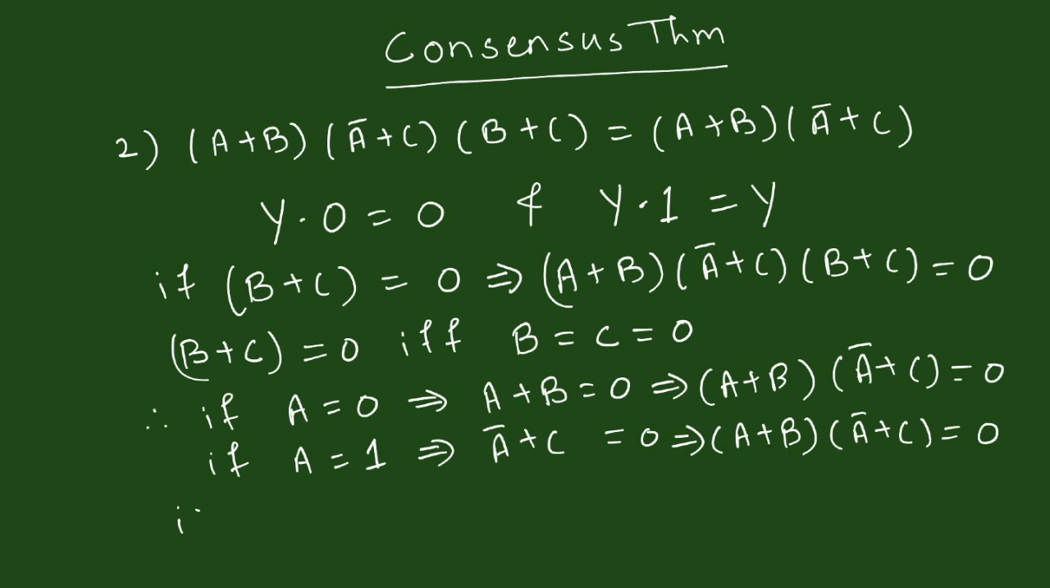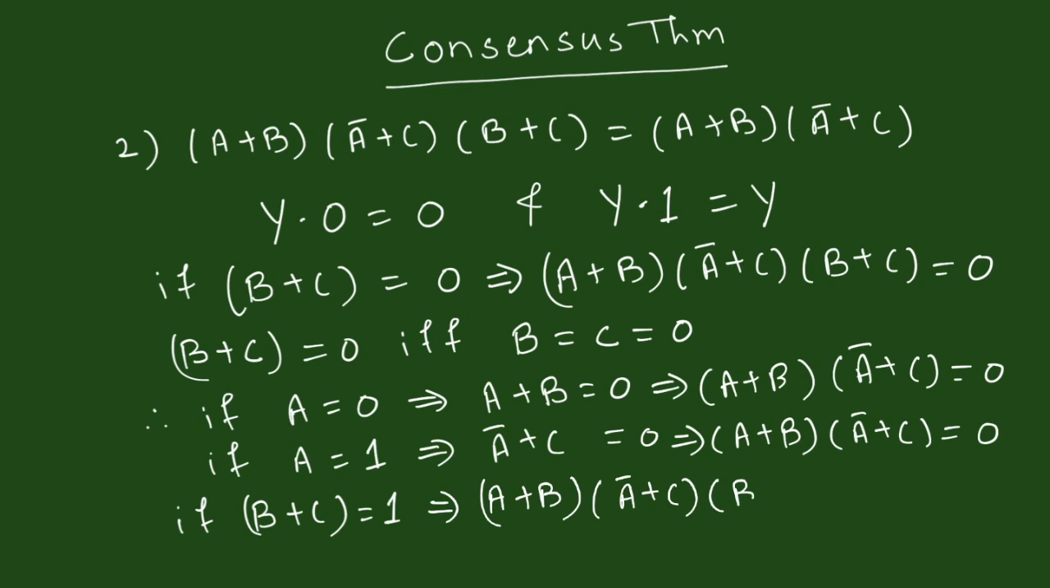Whereas if B plus C is equal to 1, as we know that y dot 1, that is y and 1, is always equal to y, B plus C equal to 1 implies that A plus B and A bar plus C and B plus C will always be equal to A plus B and A bar plus C.